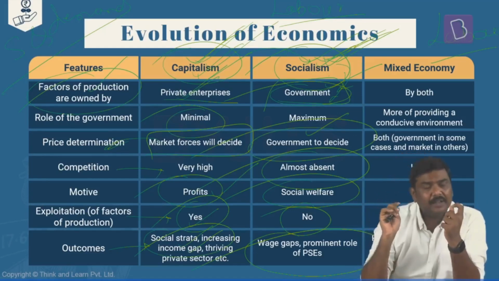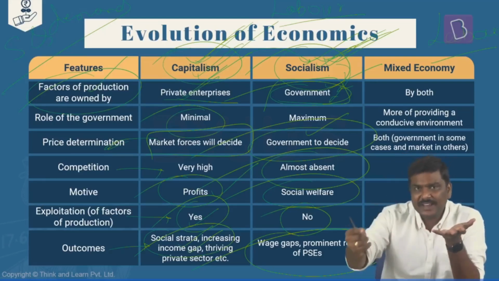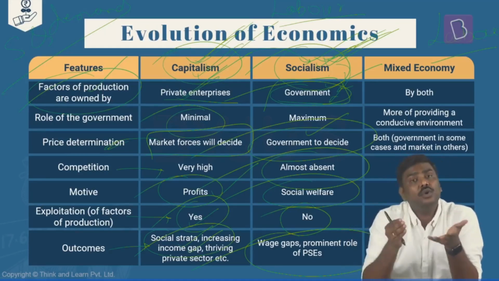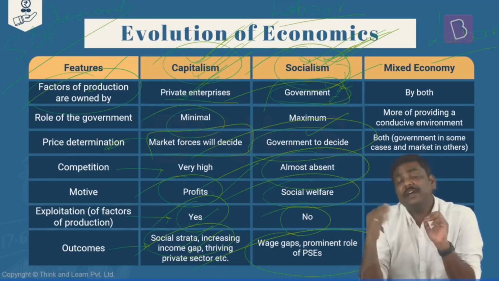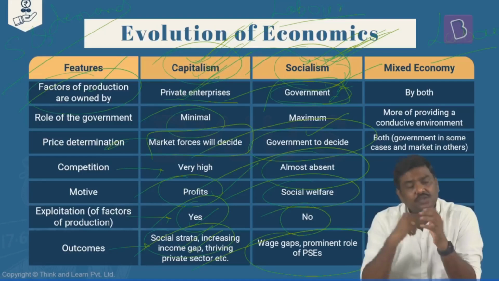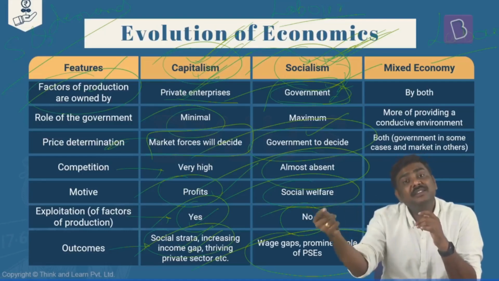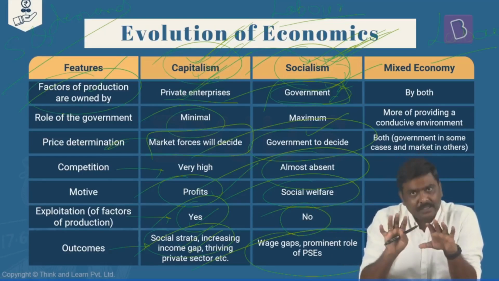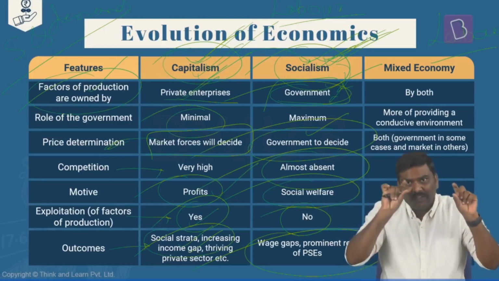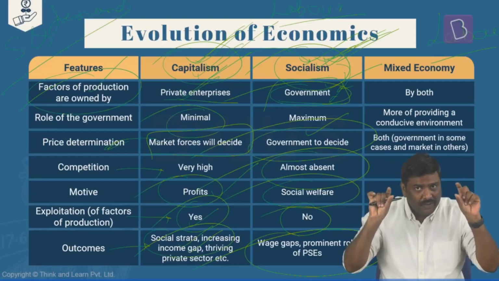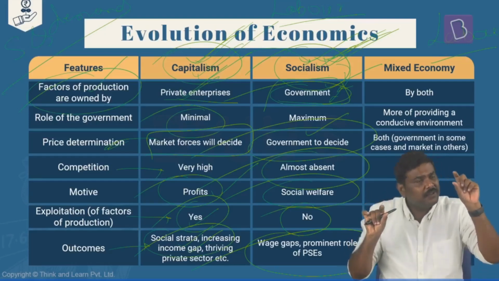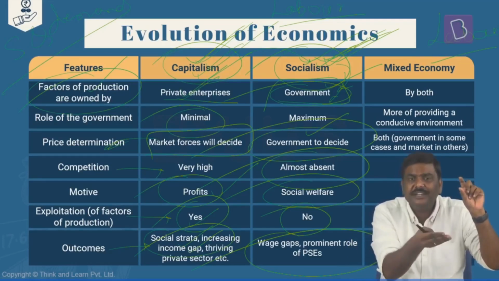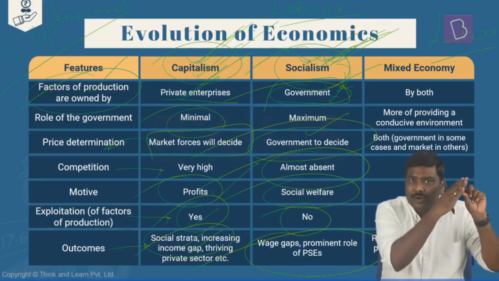In case of capitalism, investment is done by, let's say, the owner of the entity. So the profits will go to the owner of the entity. Done. Whereas in case of socialism, investment is done by whom? Government. Profits will go to whom? Government. Done. So one very important difference between socialism and capitalism is, in case of capitalism, when the factors of production are used and profits are generated, profits will go to the owner.